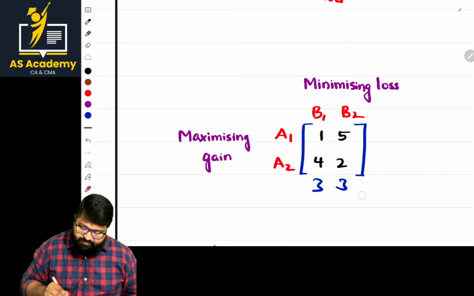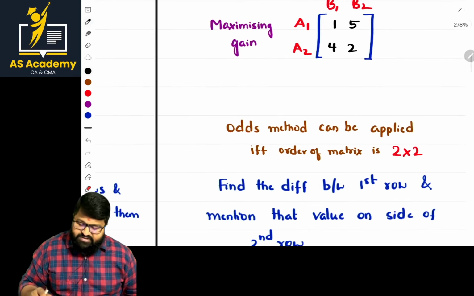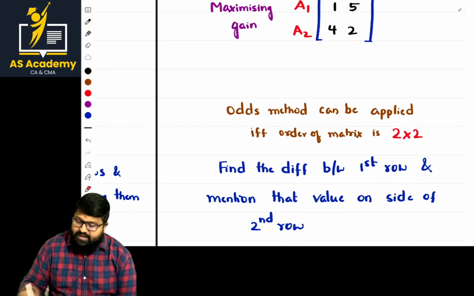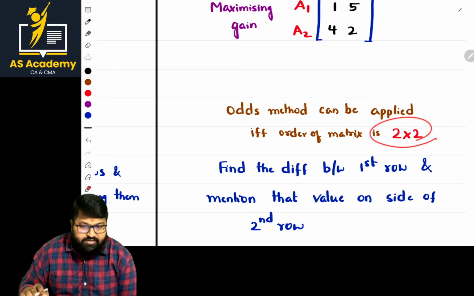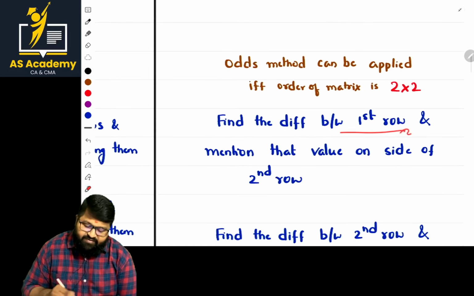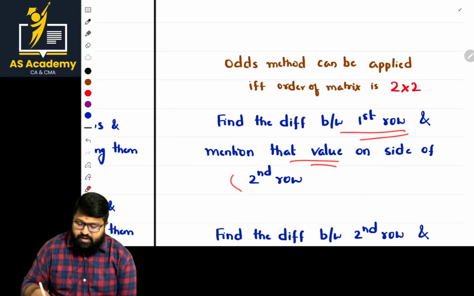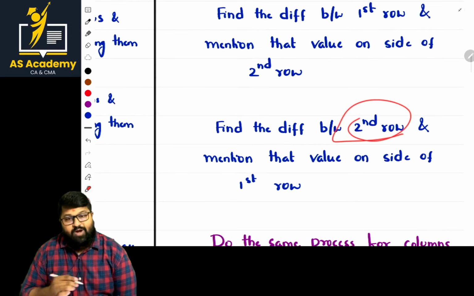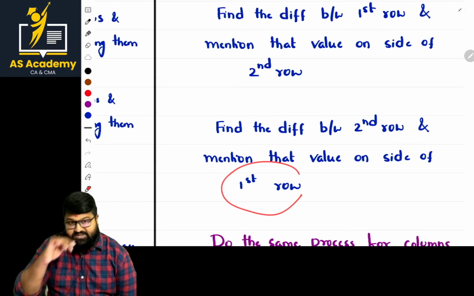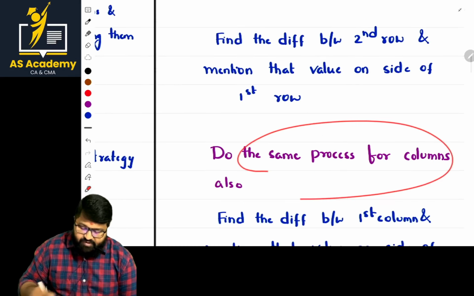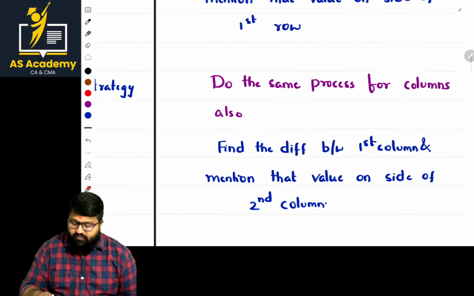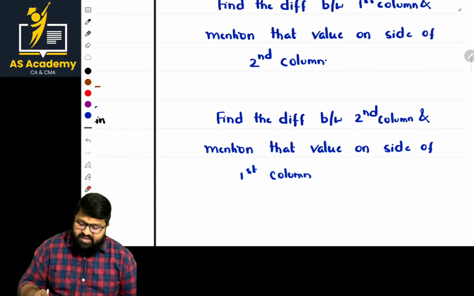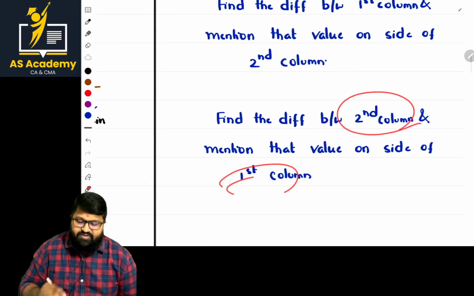So let us go step by step, then you will get clarity. What is the first step? The odds method can be applied if and only if it is a 2 by 2 matrix. Find the difference in the first row and mention it in the second row part. And the next one, sir? Find the difference in the second row and mention it in the first row part. Next, do the same process for columns also. Find the difference in the first column and mention it in the second column, and in the same way, find the difference in the second column and mention it in the first column.